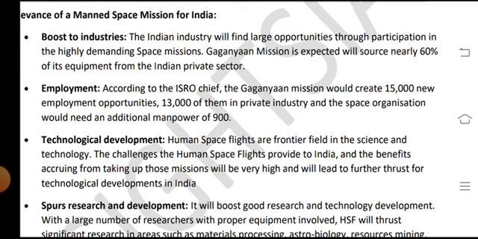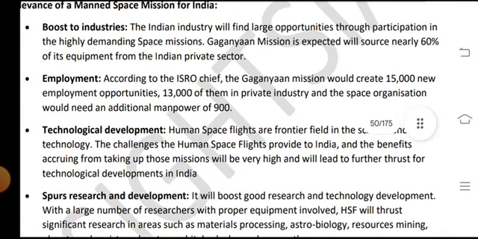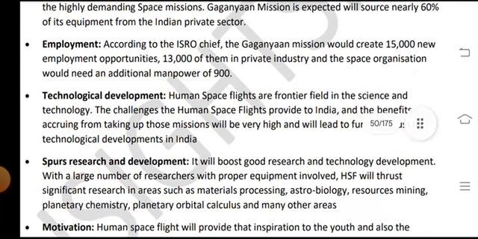Technological development: human space flight is a frontier field in science and technology. The challenges human space flight poses to India and the benefits accruing from taking up the missions will be very high and will lead to further thrust for technological development in India.